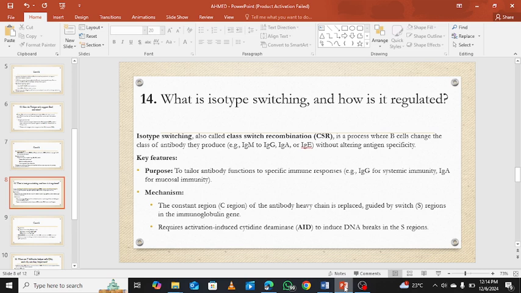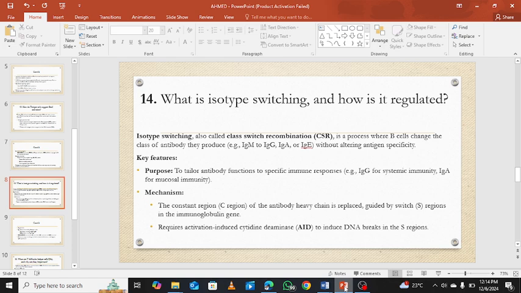The main purpose is to tailor antibody function to specific immune responses. For example, IgG for systemic immunity and IgA for mucosal immunity.